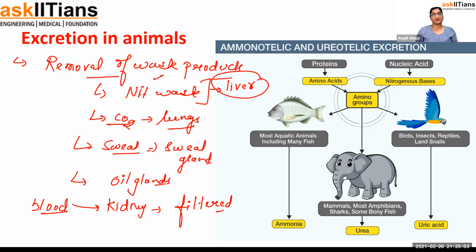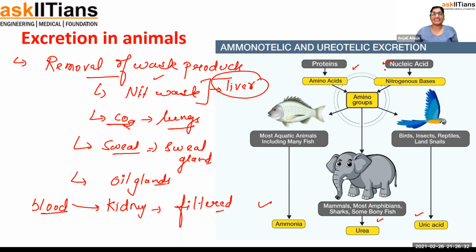As I was telling, there are mainly three types of nitrogenous waste released in all living creatures. These include ammonia, urea, and uric acid. They are all biomolecules, compounds which have nitrogen in them. Basically, they are made from proteins and nucleic acids. We have a lot of proteins in our body. We also have a lot of nucleic acids. Nucleic acid is an acidic compound present inside the cells. We have billions of cells in our body, and in all of them this nucleic acid is present.